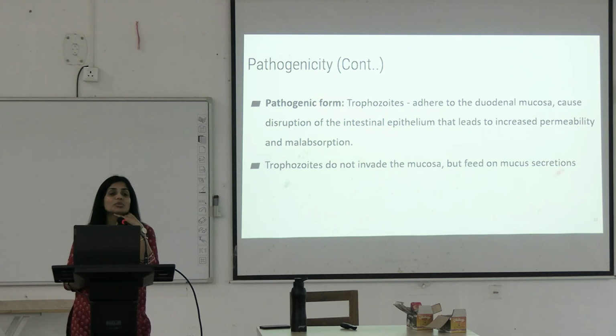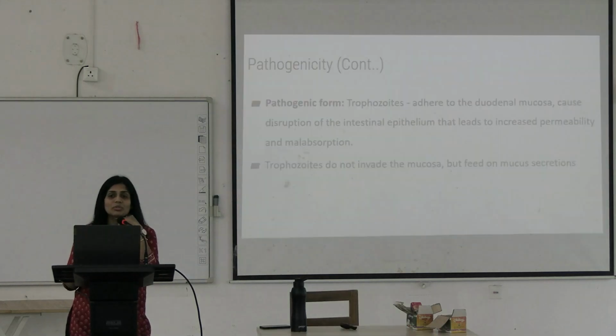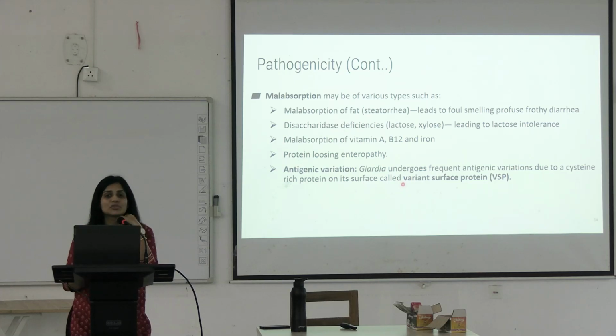They feed on the mucus secretions. Since they are feeding on the mucus secretions and not letting any nutrients be absorbed, what will you see? The pathognomonic feature here is malabsorption. Steatorrhea, fatty stool. Patient will develop what? Lethargy.